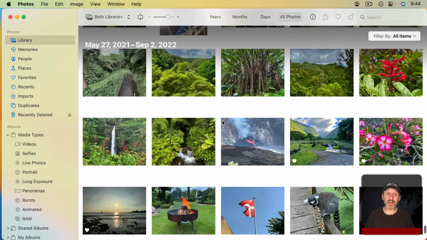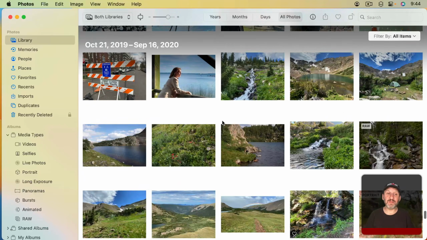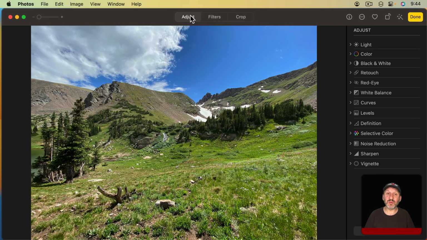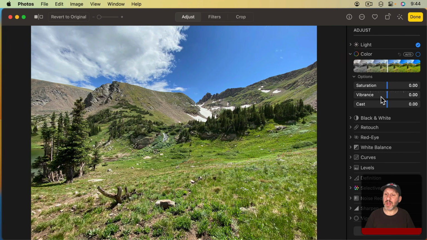You can do a lot in here. It's not just a place to store your photos. You can also edit them. So for instance, if you want to take a photo like this and you don't think the colors really represent how vibrant everything looked when you saw this in person, you can click Edit here and then go to Adjust and then you have light and color adjustments. So I can go here under Light. I can increase the highlights, the shadows, maybe adjust the brightness. I could go into color and I can increase the saturation, the vibrance, and so on to get it to look like I remember it.